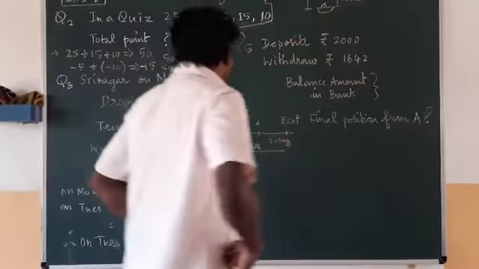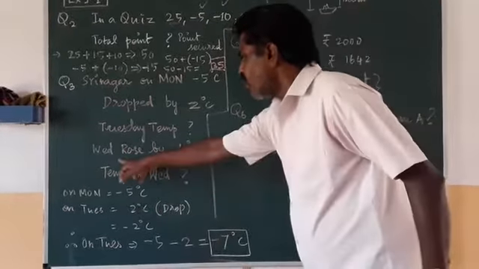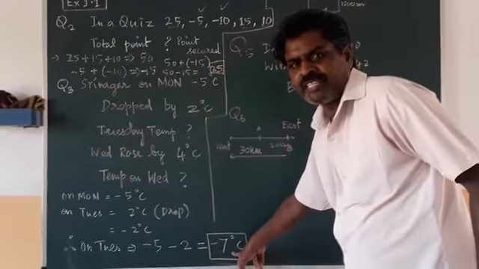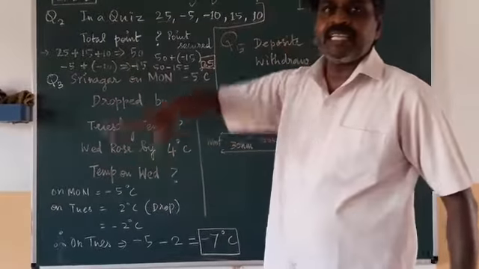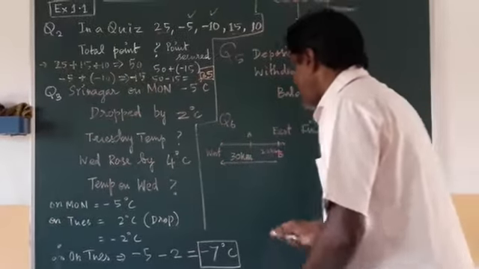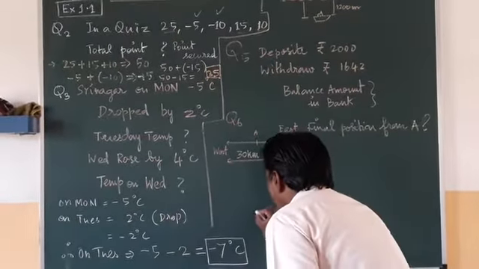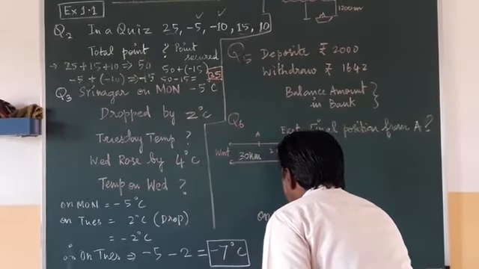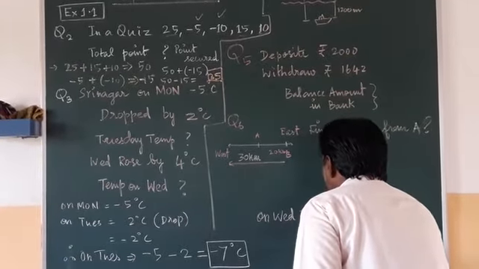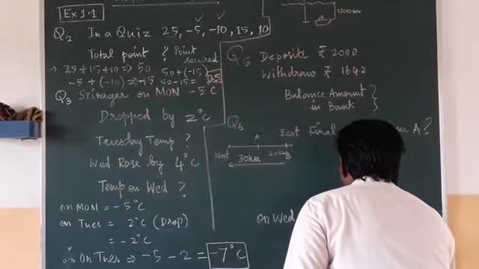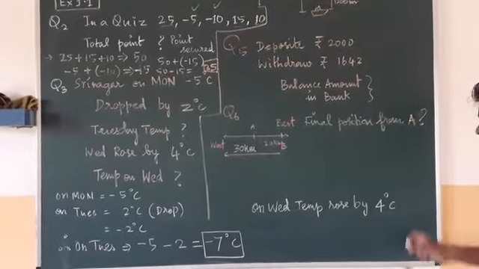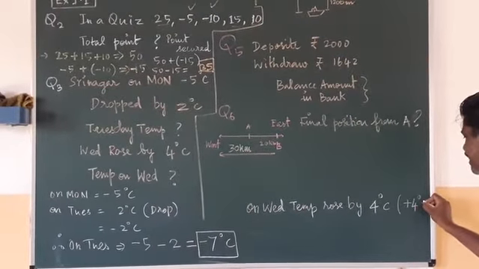Then the next question they are asking. On Wednesday, from this temperature, -7 degrees on Tuesday, the temperature is increasing, rose by 4. Rose means increasing, and increasing means positive. So on Wednesday, the temperature rose by 4 degrees centigrade. That means it is increasing, plus 4 degrees.